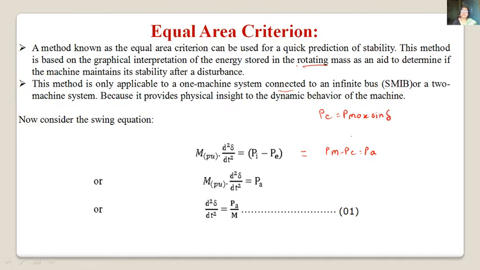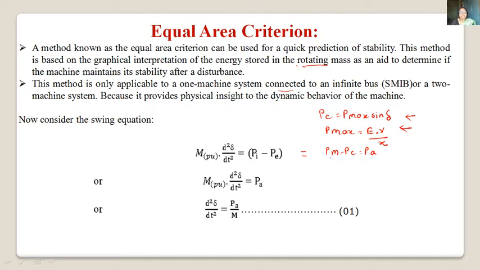What is this Pmax? We know Pmax is equal to E into V by X. This we have already seen. Now d2 del by dt square is equal to Pa by M. This is equation number 1.